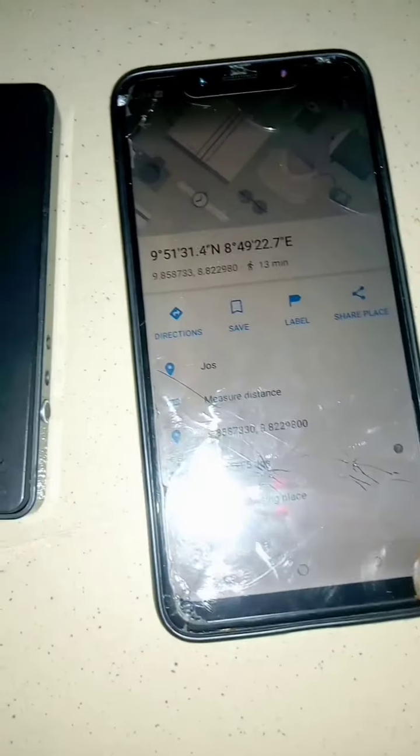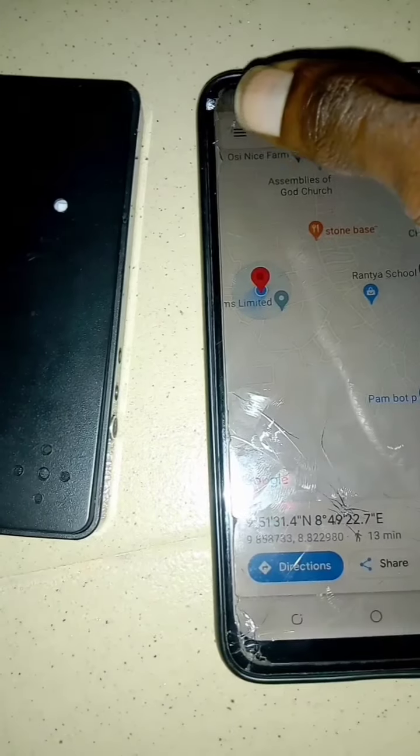Now once you copy the coordinates, then you go to this option here, and then you go to Google Earth. When you click on Google Earth, Google Earth is going to open. Let's wait for it to open. Okay, so when it opens, you go to the search bar icon here, click on it, then you paste right here the coordinates you just copied. So let's paste that. All right, so I've pasted that. You click on search, so it's going to search that for us.